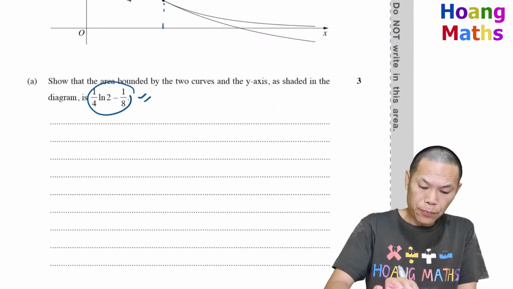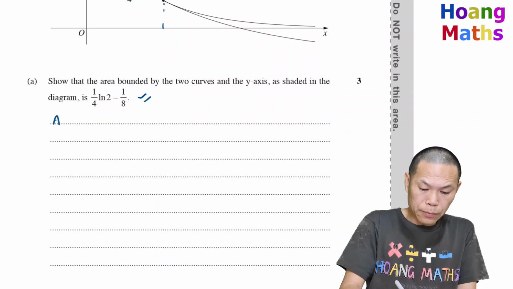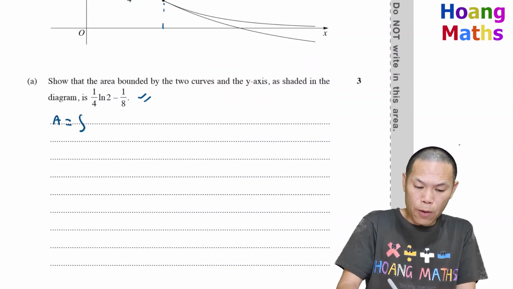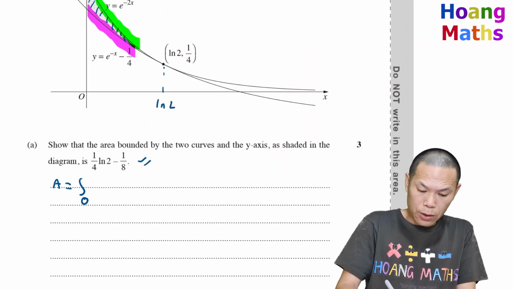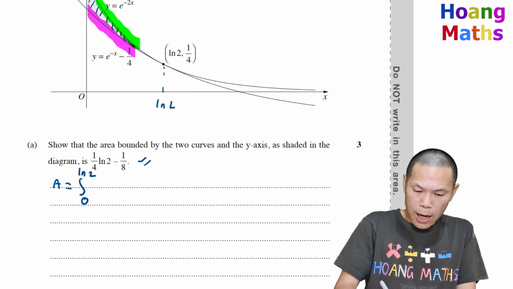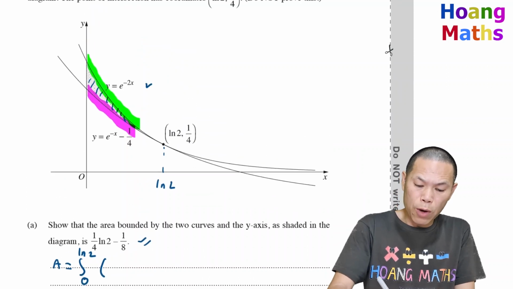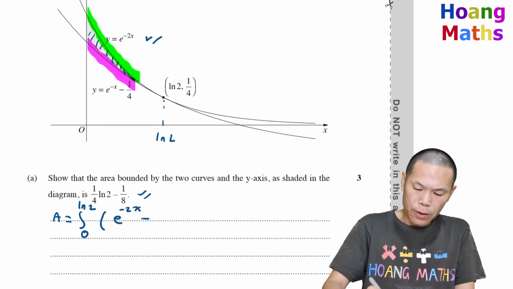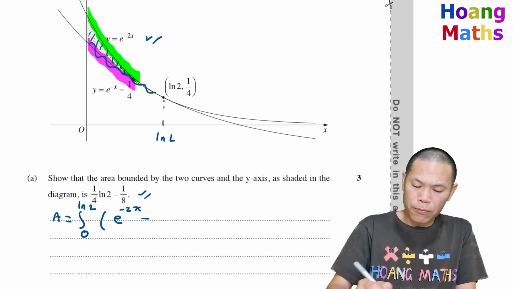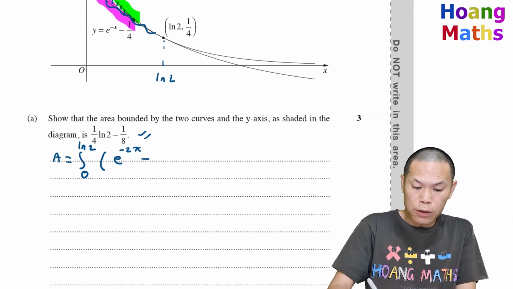So area is the integration from 0 to ln 2. The first function, that is the top one, is e to the negative 2x. We minus the bottom function, so that means minus more than one term.